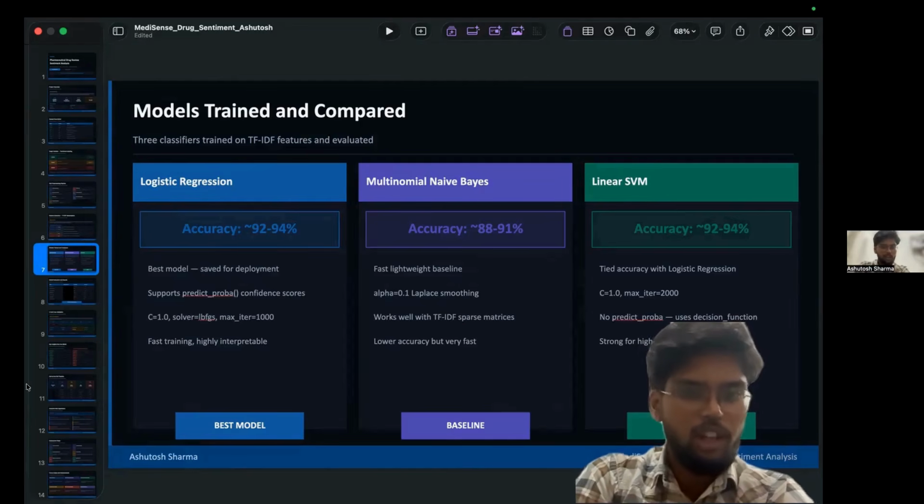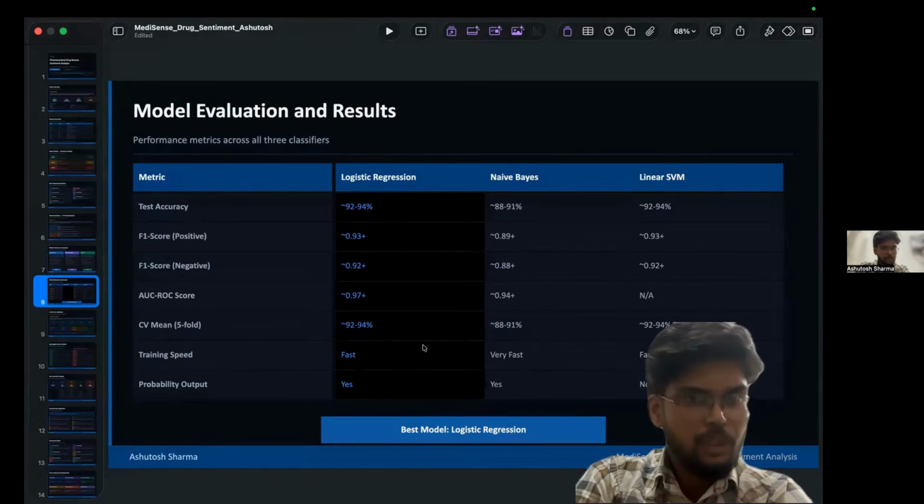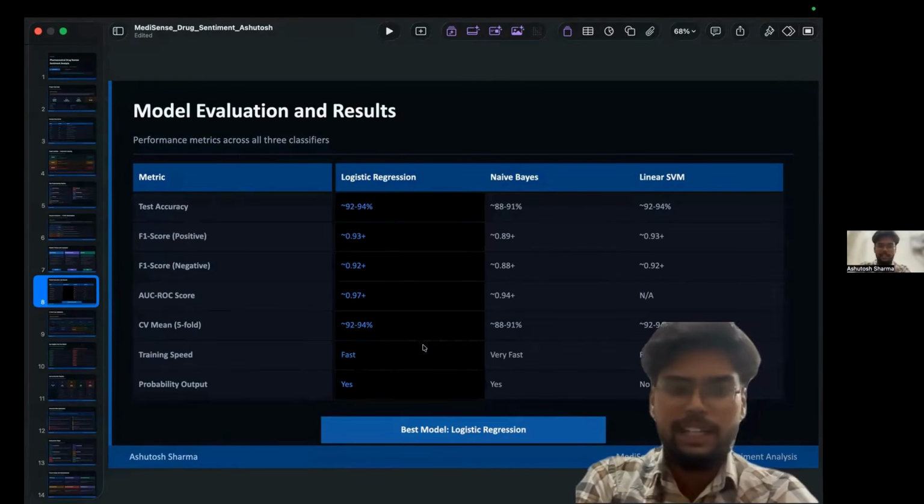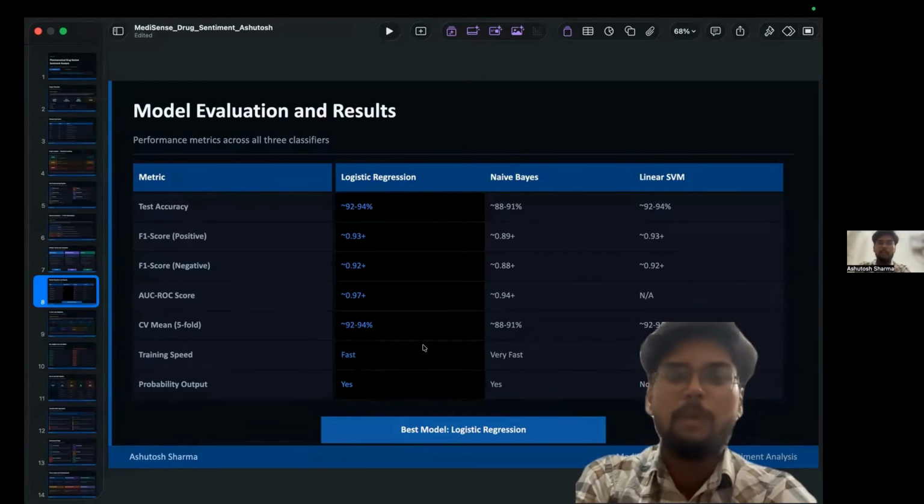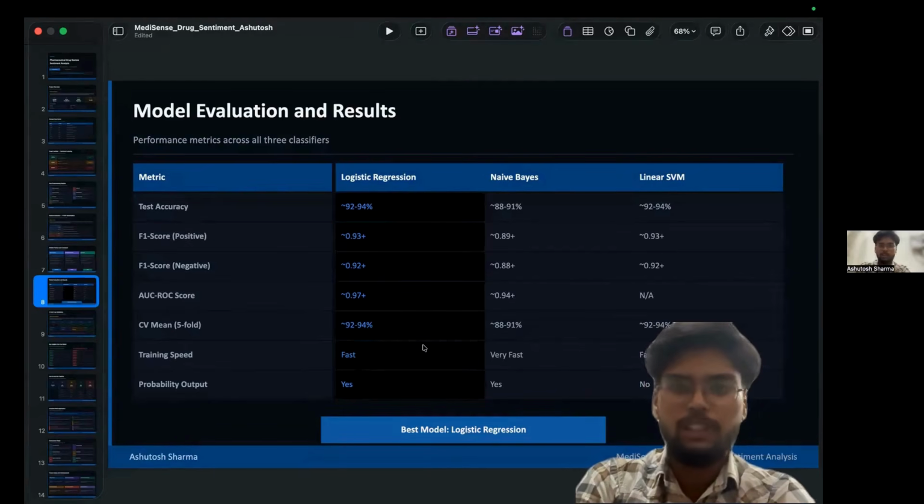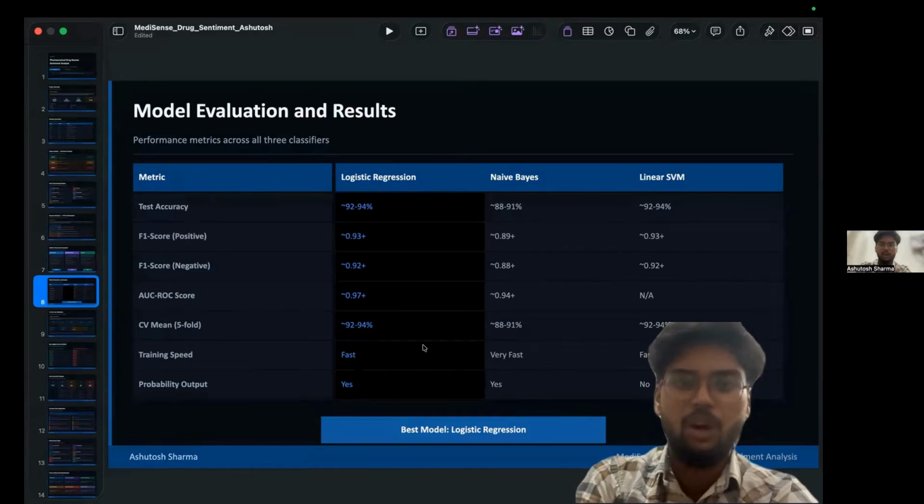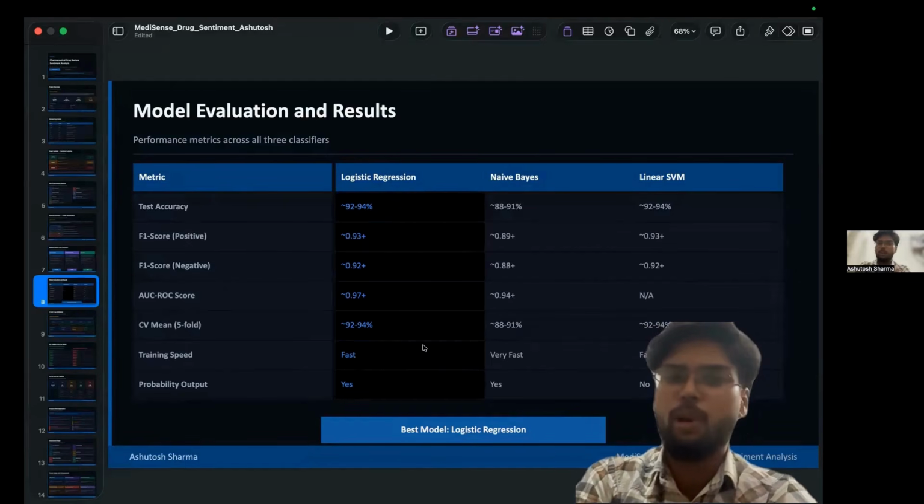Now, model evaluation. Confusion matrix and evaluation outputs from the notebook. Accuracy is overall correctness. Precision is how many predicted positives were actually positive. Recall is how many actual positives were identified. F1 score is the balance between precision and recall. Results: accuracy of 92 to 94%, F1 score above 0.92, AUC score around 0.97.